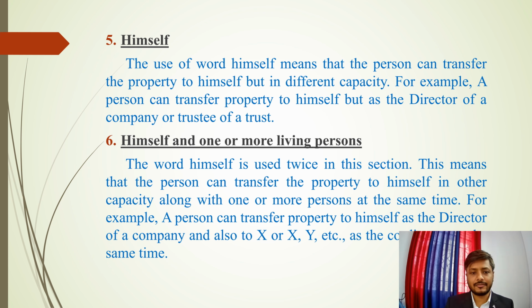Moving on to the fifth thing, that is himself. A person can transfer the property to himself also, but in a different capacity. It just means if a person becomes a director of a company or trustee of a trust, then he can transfer his property to himself, as a director of the company or the trustee of that trust,